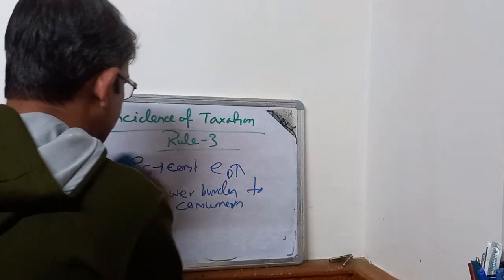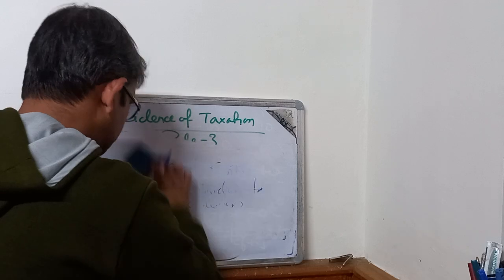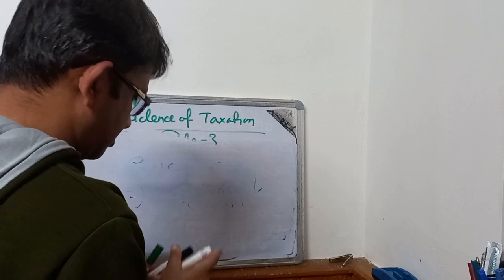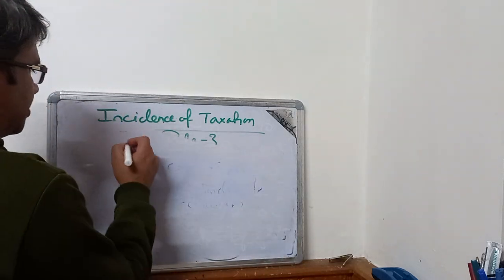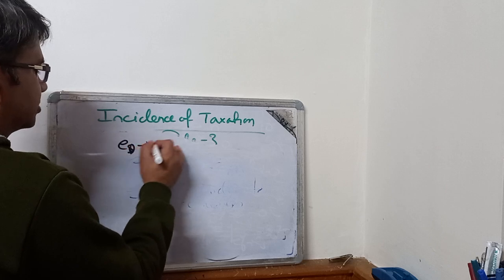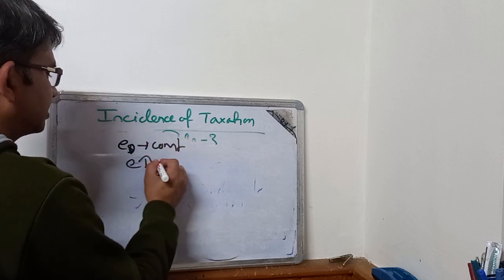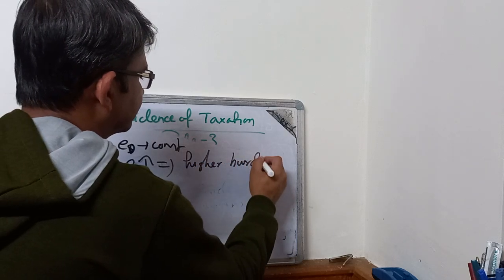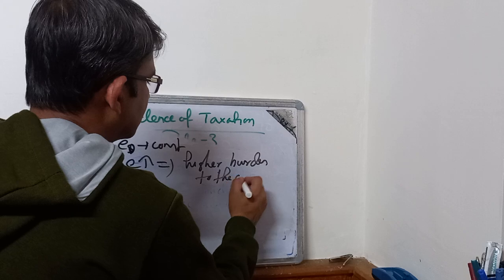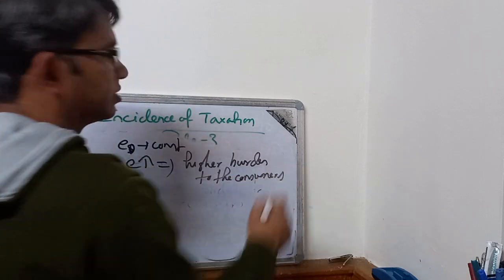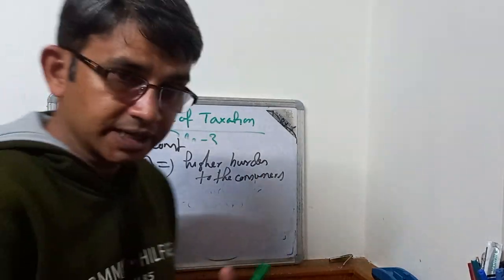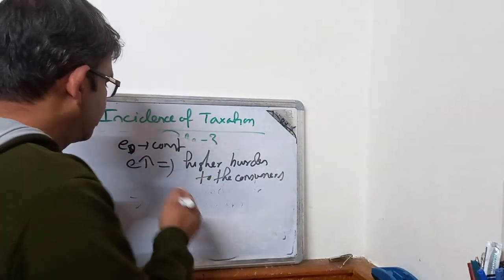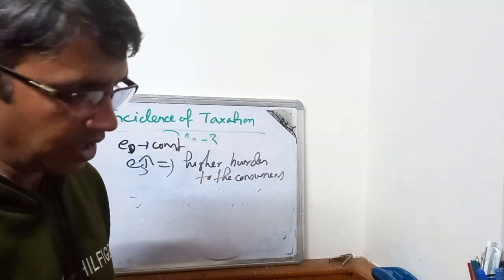Similarly, if we consider the price elasticity of demand to be constant, if ES is high, that means higher burden to the consumers. So the share of burden that the producers can transfer to the consumers is directly related to the price elasticity of supply.